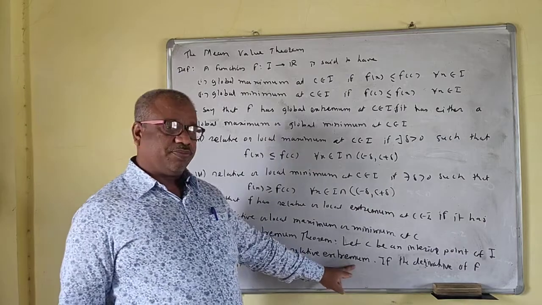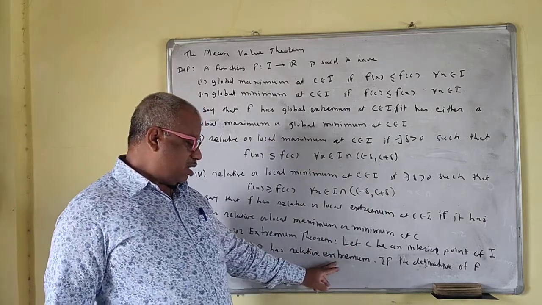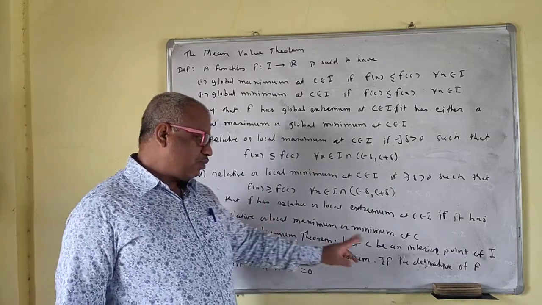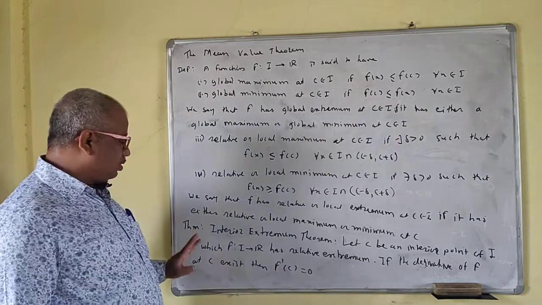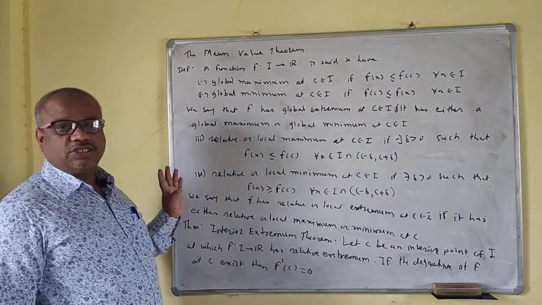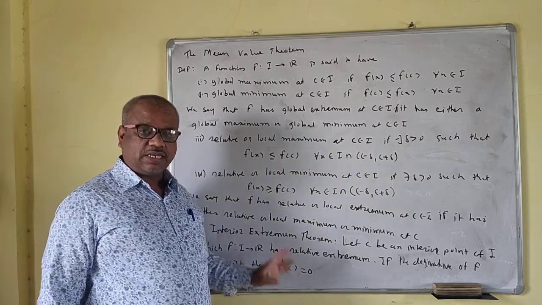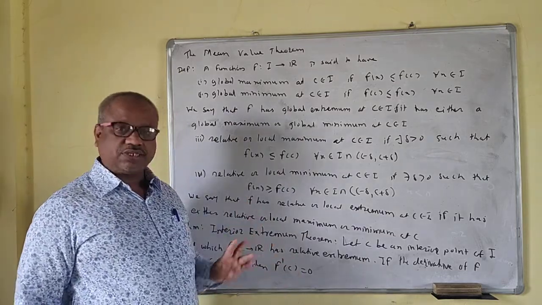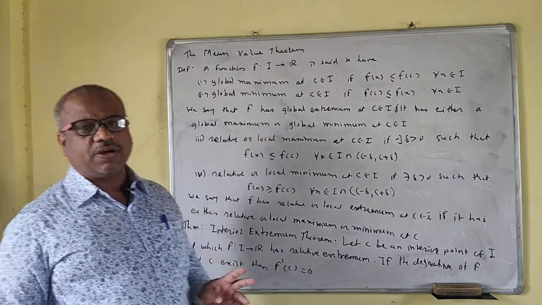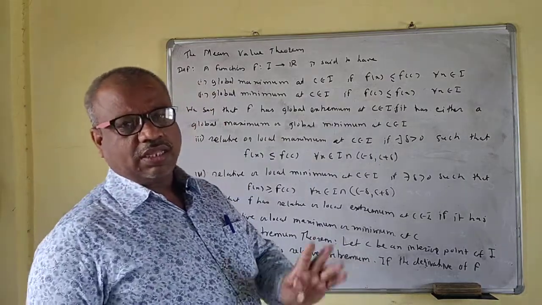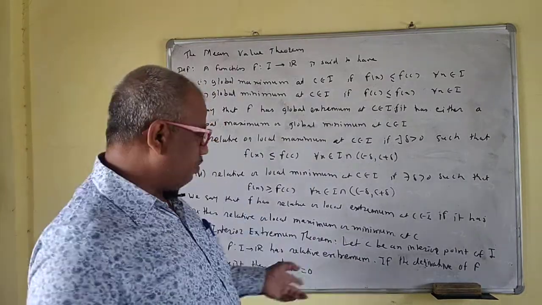So if c is an interior point of I and f has a relative extremum at c, and if the derivative at c exists, then it is 0. The first derivative at c is 0 if it is a relative maximum or minimum. So you know that if the function has a maximum or minimum value, the first derivative vanishes. We are familiar with this one.